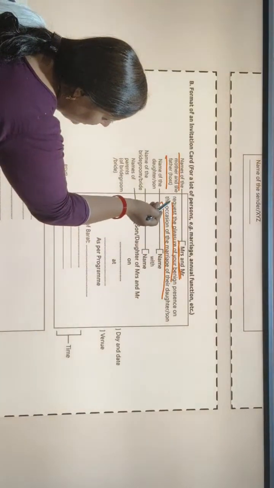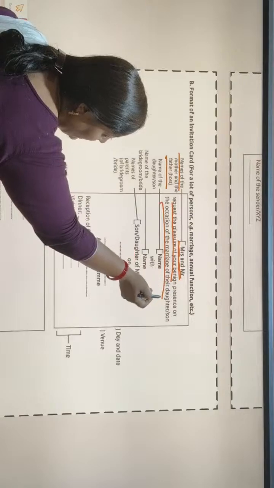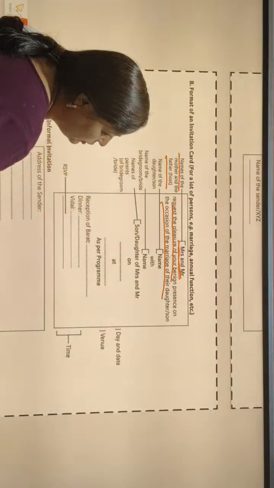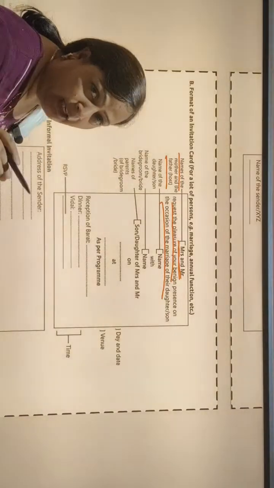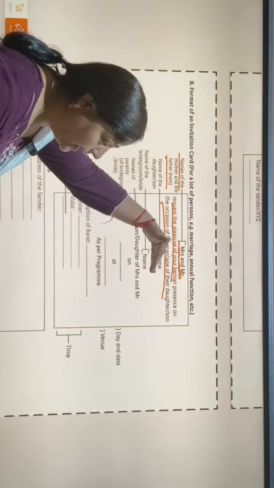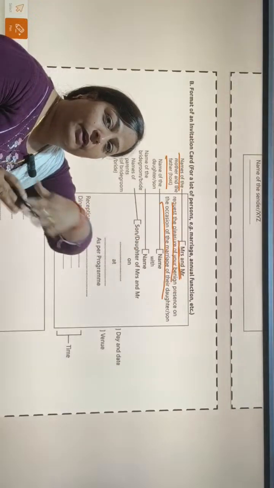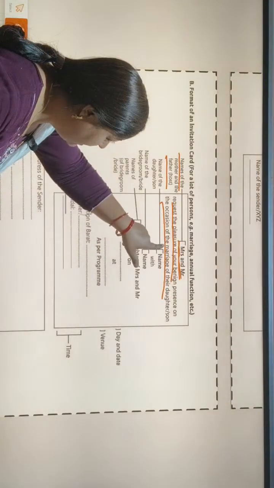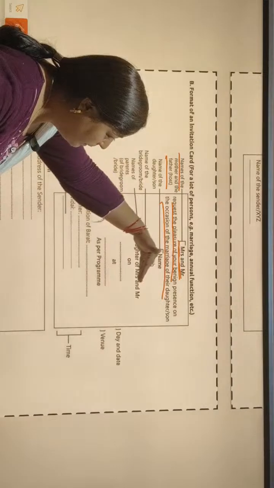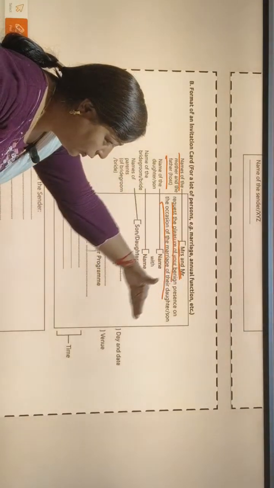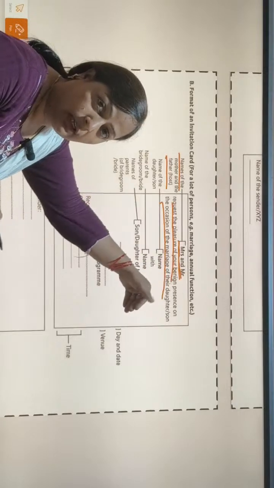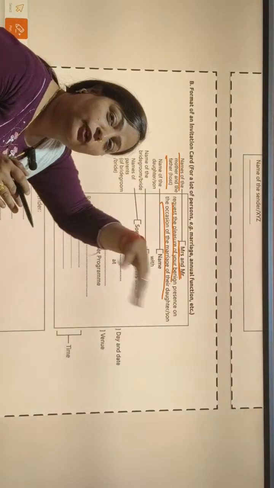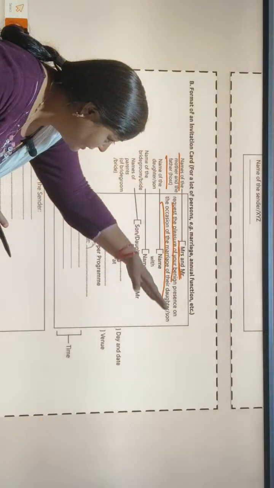Then we will write, request the pleasure of your benign presence on the occasion of the marriage of their daughter or son. If you are inviting for any occasion, here is the sample of marriage. But if you are inviting to a birthday party, then in place of marriage you will write on the birthday party of their daughter. If the birthday is of a daughter, you will write daughter, or if the birthday is of a son, you will write of their son.